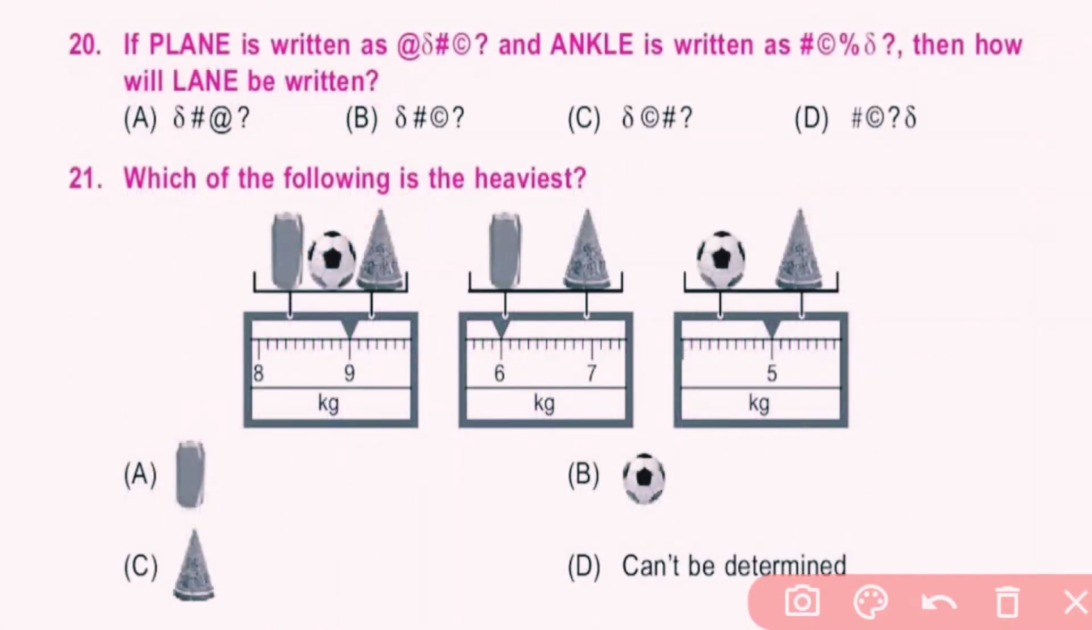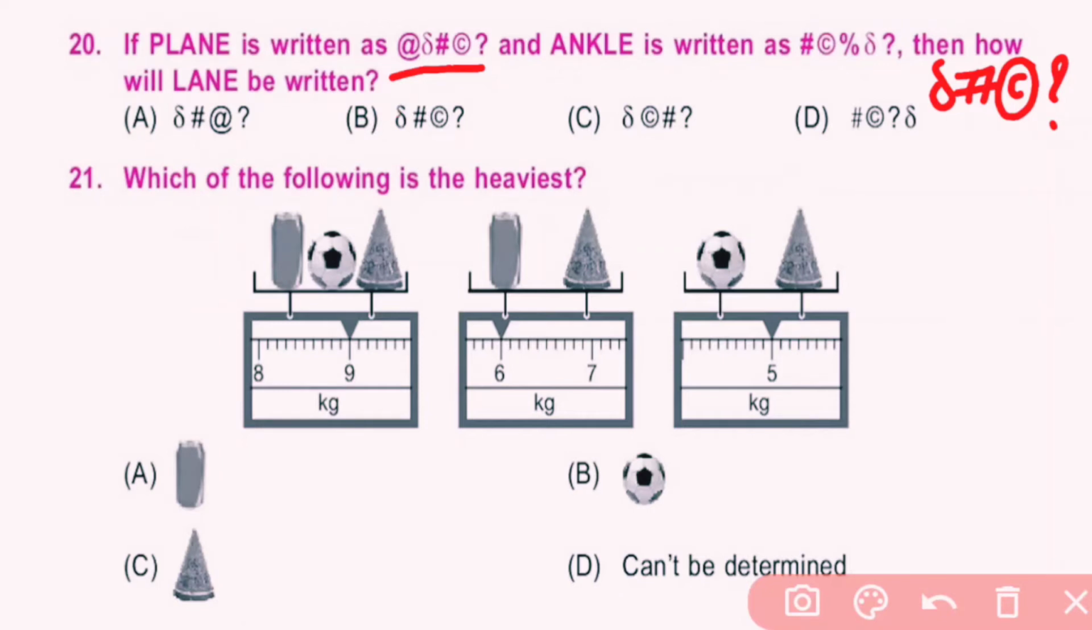Question number 20. If plane is written as shown and ankle is written as shown, then how will lane be written? L is written as shown, A is written as hash, N is written as shown, and E is written as shown. So option B is the correct answer.